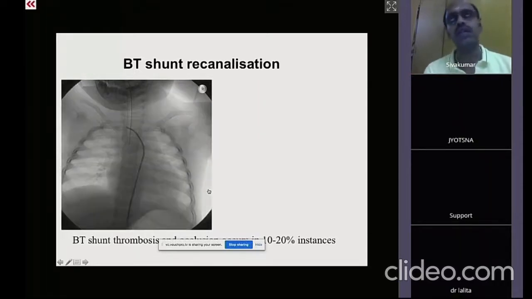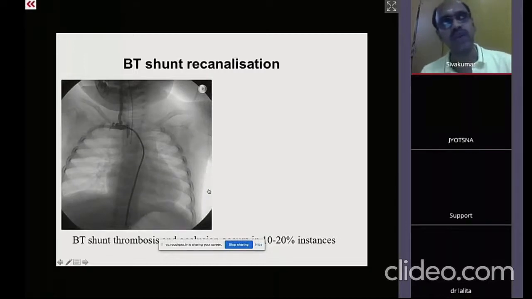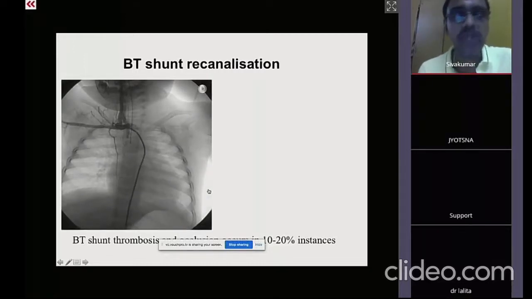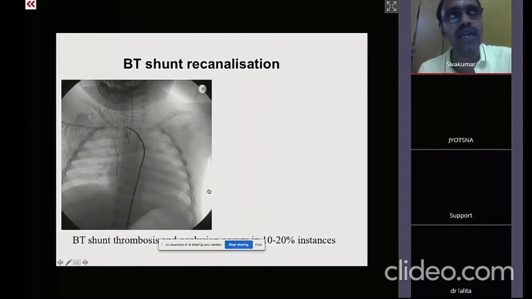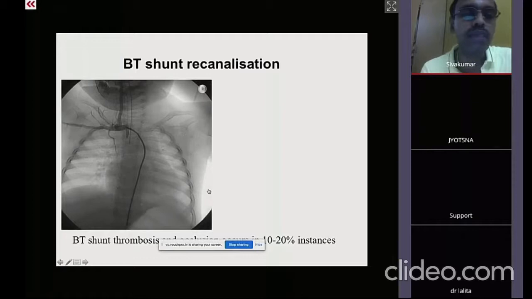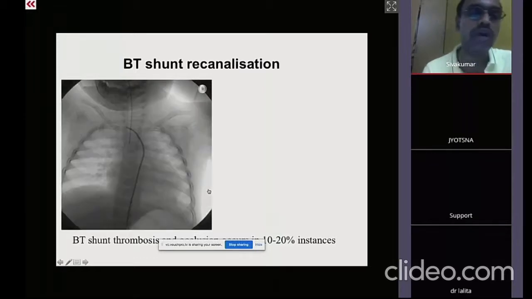Yes. So the first issue that happens quite often is the stent protrudes into the branch pulmonary arteries in the region of the confluence to produce a significant confluence narrowing. While the branch pulmonary arteries at the hilar level may have grown adequately, the place where the stent is protruding into the confluence will be narrowed. And in such cases, the surgeon should be prepared to do an extensive pericardial patchplasty of the confluence.